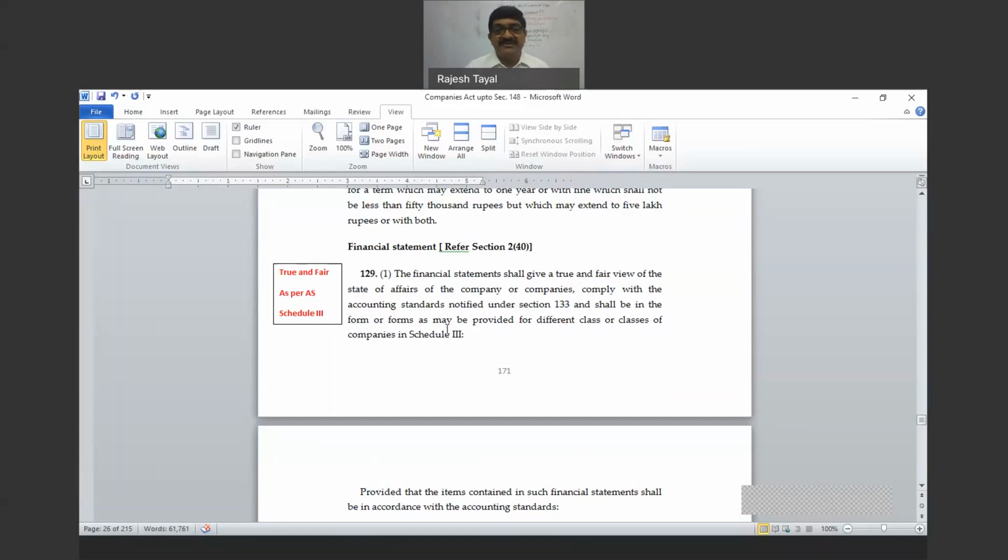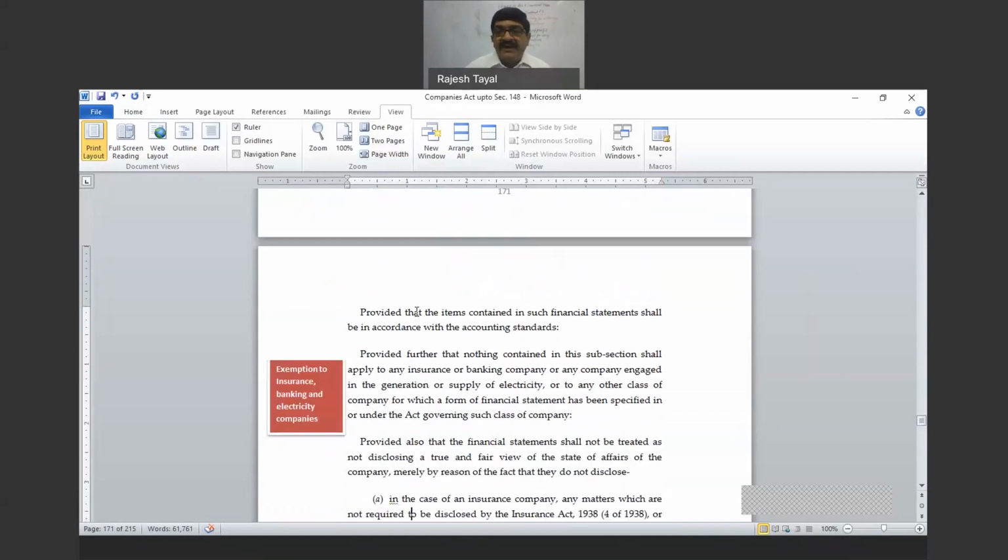Anyway, so financial statements. Financial statements shall give a true and fair view of the affairs of the company, comply with the accounting standards, and be in the format of Schedule 3. So three things are there in this part. Number one, the financial statement should give the true and fair view of the state of affairs of the company. Those are prepared as per accounting standards laid down under section 133, and in the format of Schedule 3.